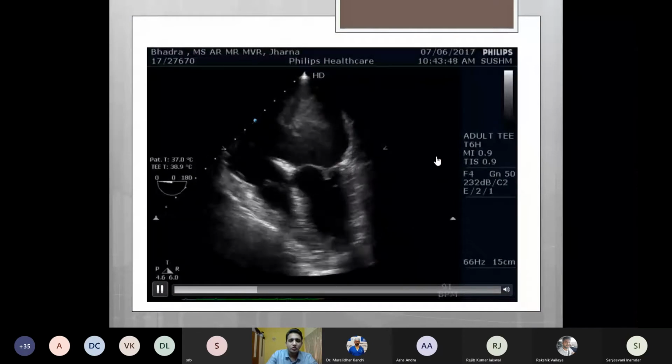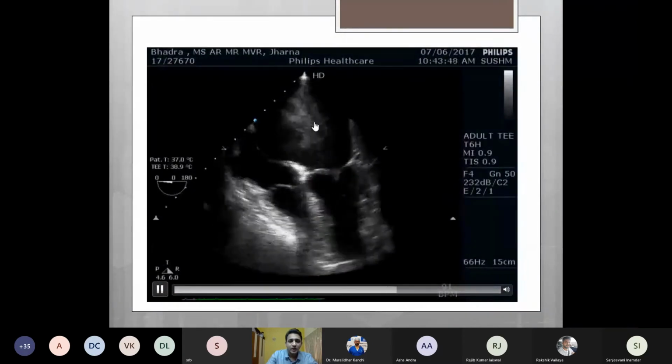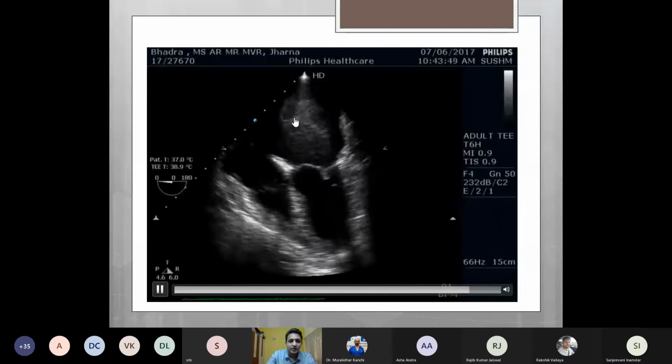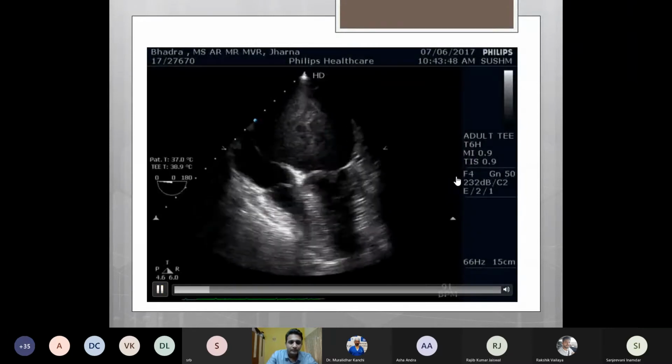This is an image to give an example of scattering. In case of severe MS, due to clumped RBCs, there is scattering occurring in the left atrium, leading to a spontaneous echo contrast or a smoky LA.